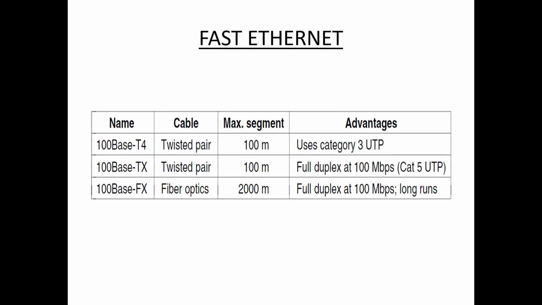This type of network is usually supported by twisted pair or category 5 cable.